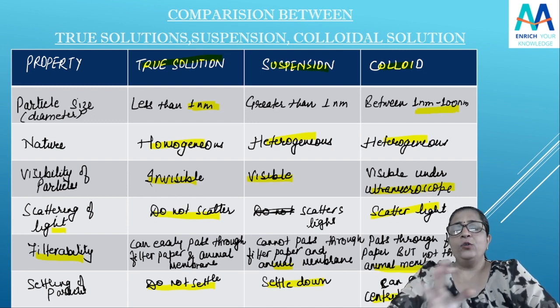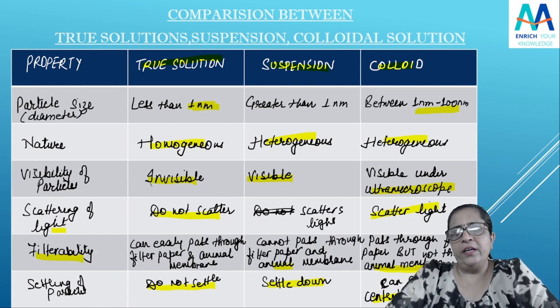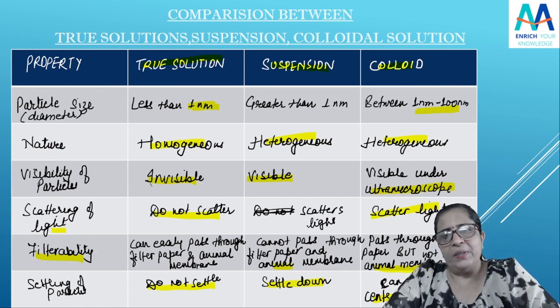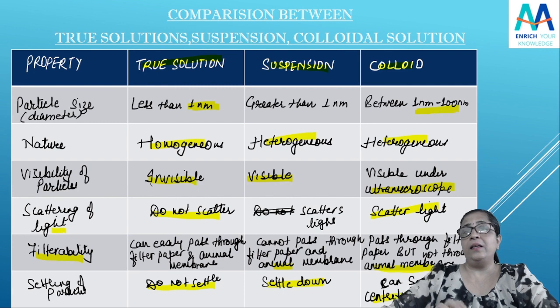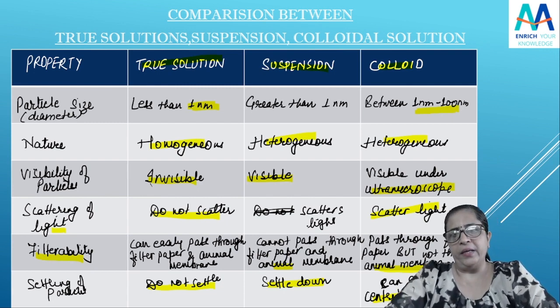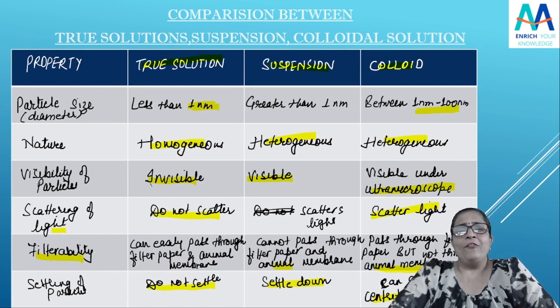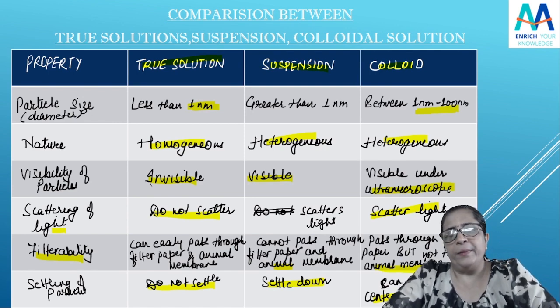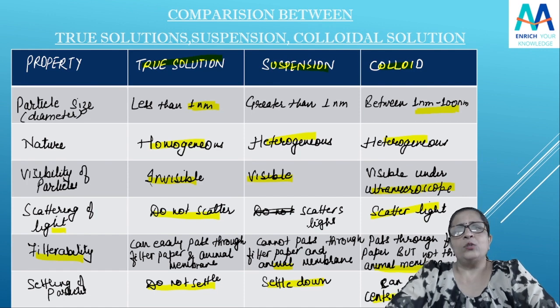With this chart, this table, all three things have become clear to you. You only have to remember their examples. And you can also keep in mind the Tyndall effect. That is again very simple, isn't it? Chalo, so we will stop. Now from this chapter, the physical and chemical changes are remaining and some separation techniques are remaining. So we will discuss that in the next class.